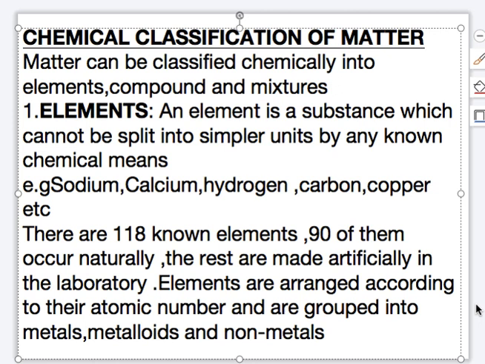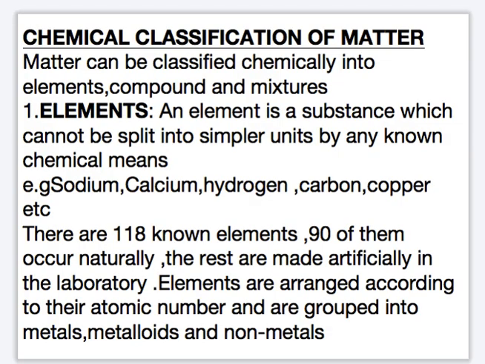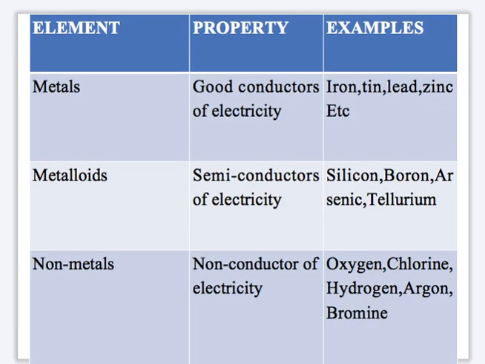Group 1 to group 3 are called metals, while group 4 to 7 are called non-metals. Group 8 elements are referred to as noble gases, inert gases, or rare gases. In between metals and non-metals is where we have metalloids. That's why the elements can be grouped into metals, metalloids, and non-metals.